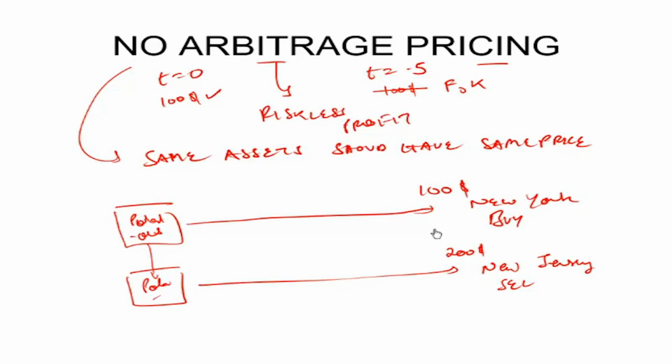Theory argues that this kind of situation doesn't exist in the market perpetually. As people buy more and more from New York, the prices in New York will go up. And as they sell more and more in New Jersey, the prices in New Jersey will go down, bringing parity, extinguishing the arbitrage that is present in this market. So we will apply a similar concept for pricing derivatives. The concept is simple: same assets should have the same price.